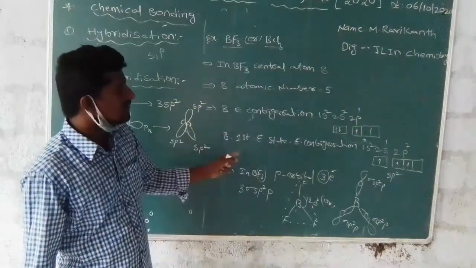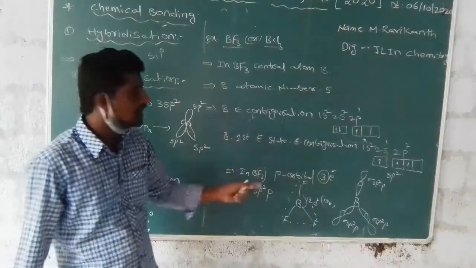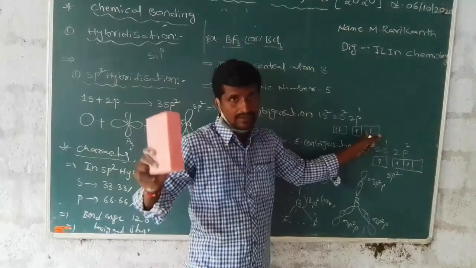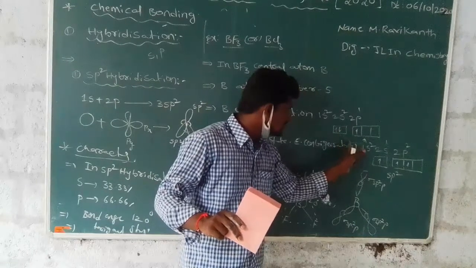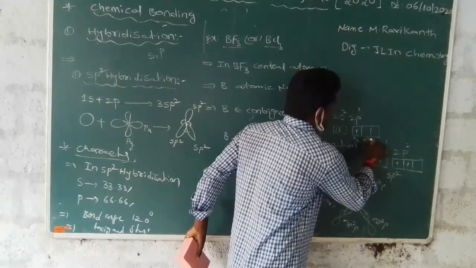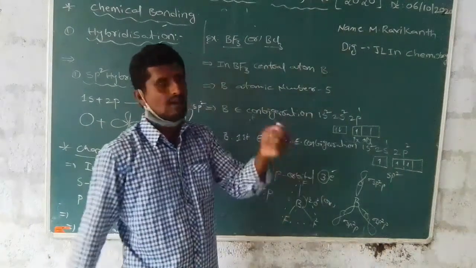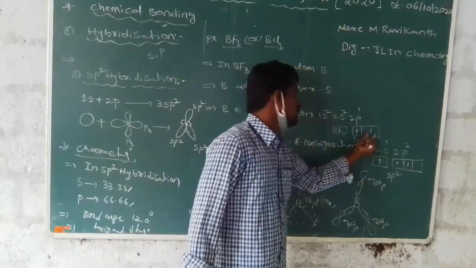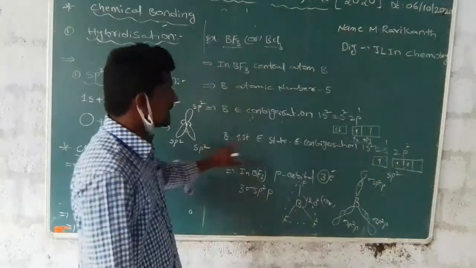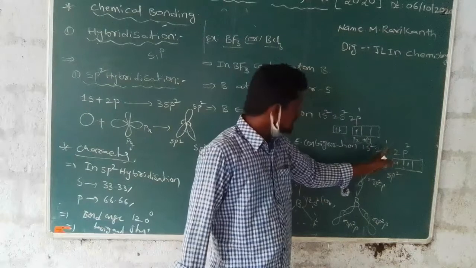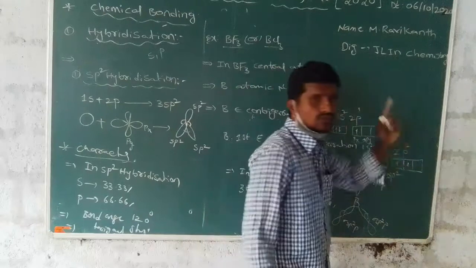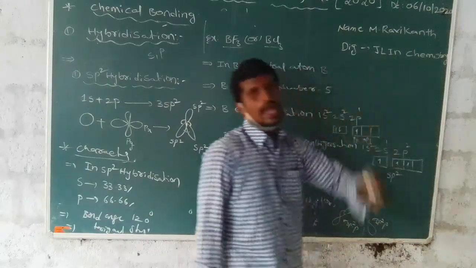In the first excited state of boron, 1 electron moves from the 2s orbital to the 2p orbital. With this electron, only the px and py orbitals are filled. This is a px orbital, and this is a py orbital. The electronic configuration becomes 1s2, 2s1, 2p2: 2s has 1 electron and 2p has 2 electrons. Totally, this is sp2 hybridization.